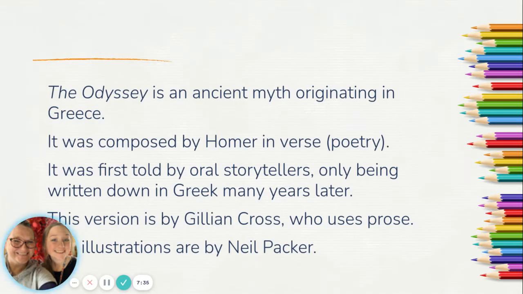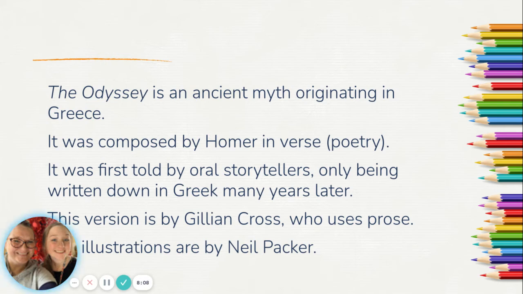So the version of the Odyssey that we're going to read is written by Gillian Cross. But the original myth is an ancient myth that originated in Greece, and it was composed by Homer in verse, which means it was written in poetry form. When you become a sophomore in high school, I believe, you will be reading the Odyssey in its poetry form. I remember when I read it in high school, I struggled with it. I wish I would have read the Odyssey in middle school to prepare me for it.